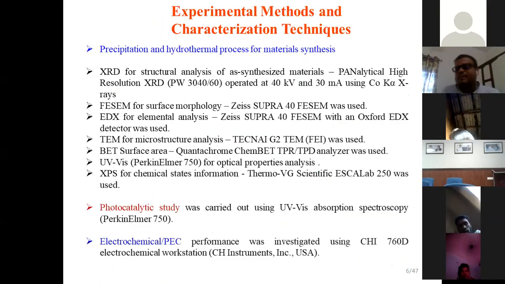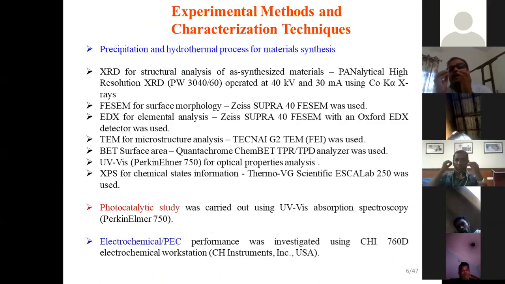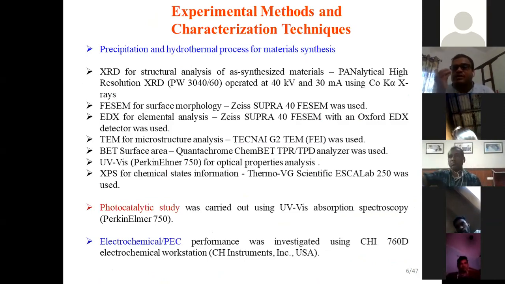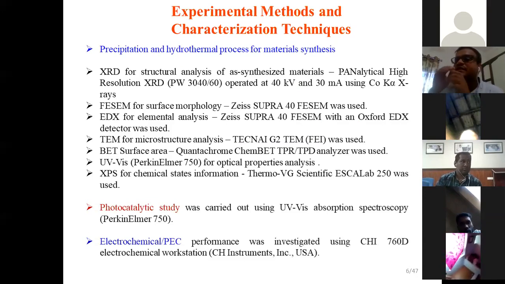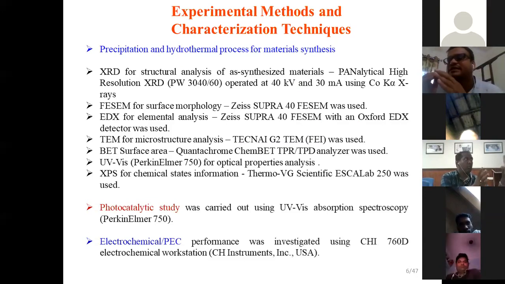After preparing any material, our aim is to characterize it, to know what the material is. To understand the structural properties, the fingerprint of a material, like the phase or the crystal structure, we have to perform X-ray diffraction.